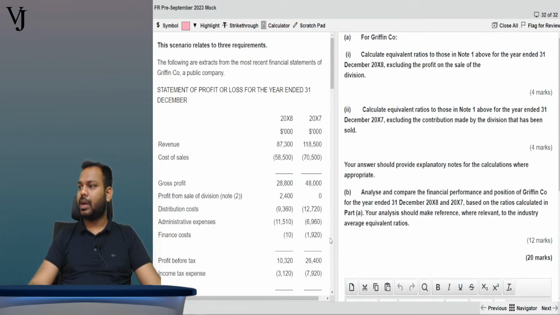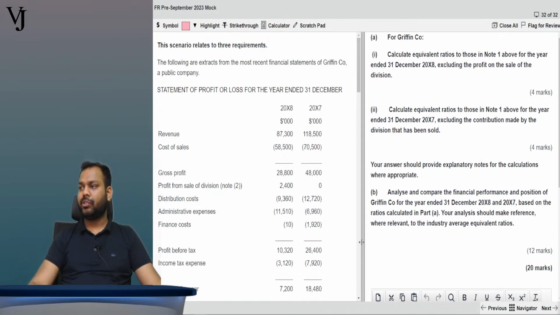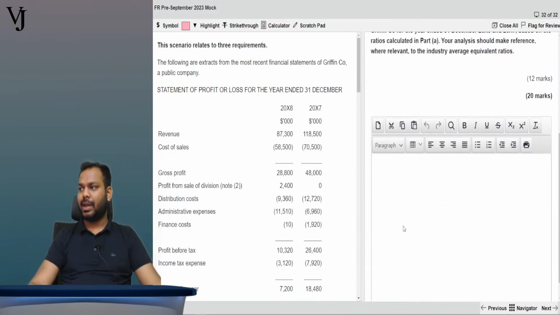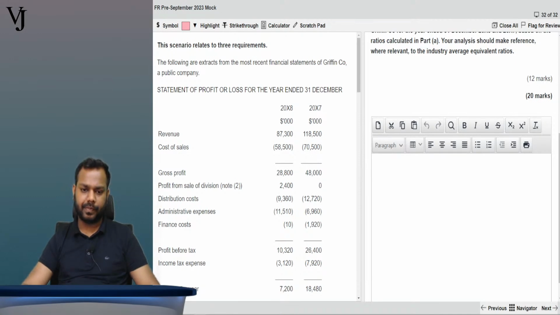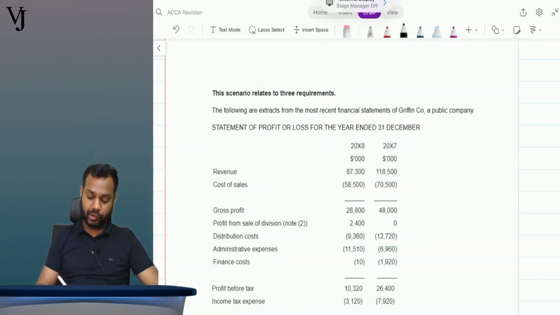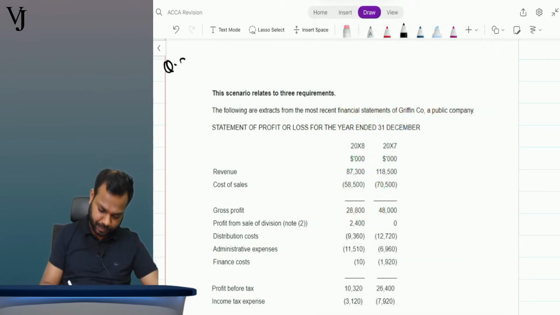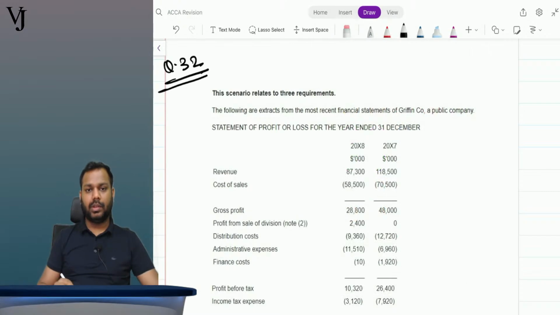The next question is for the interpretation. Now interpretation, rather than writing here, because I need to explain it to you guys, can I discuss it in my OneNote, in my notepad? Okay, so moving to my notepad. This is question number 32.